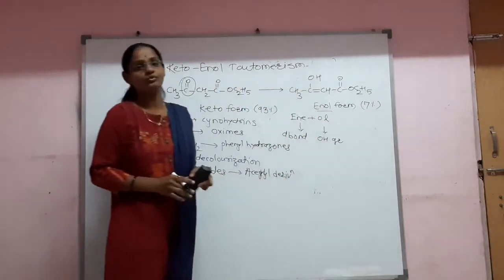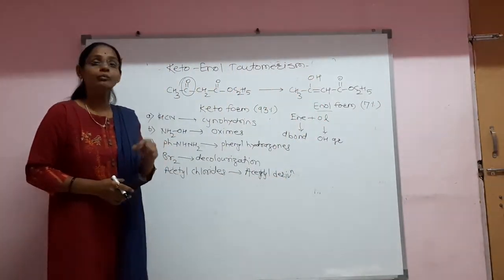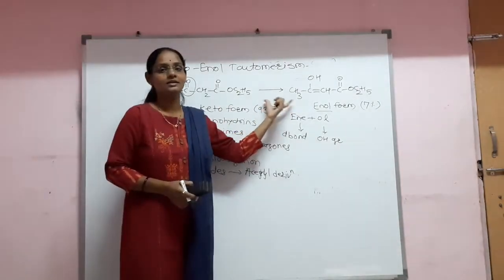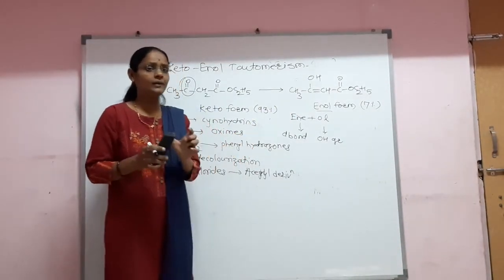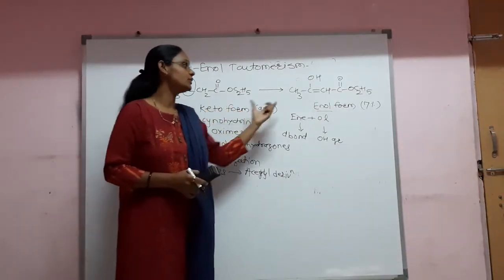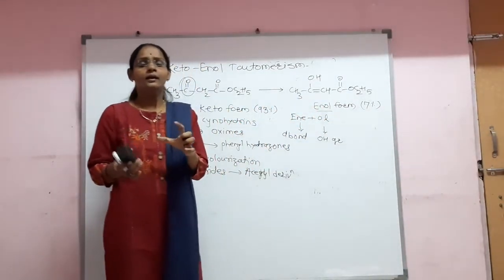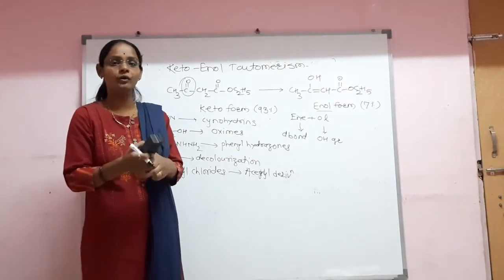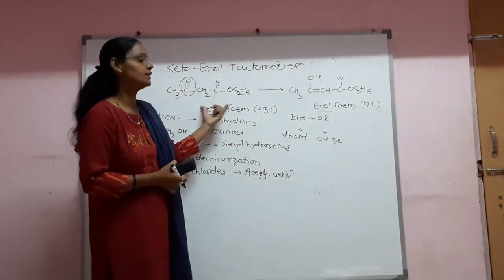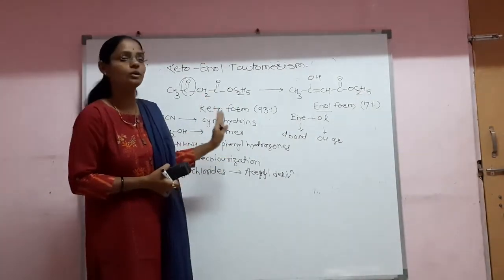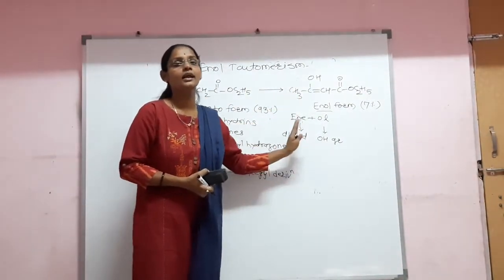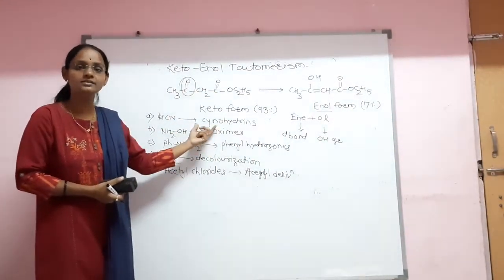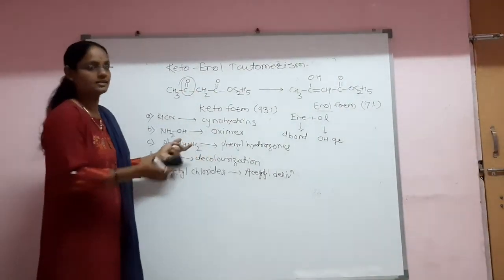It is highly impossible to isolate any one form of acetoacetic ester from its solution, because both the ketonic form and enolic form are simultaneously interconvertible, that is, they are converted from one into the other. So this is all about the keto-enol tautomerism present in the structure of acetoacetic ester.